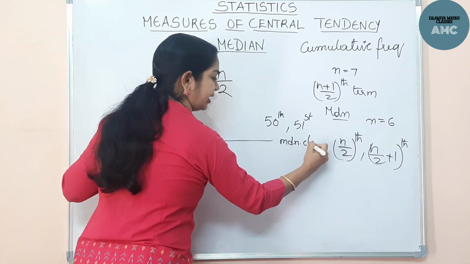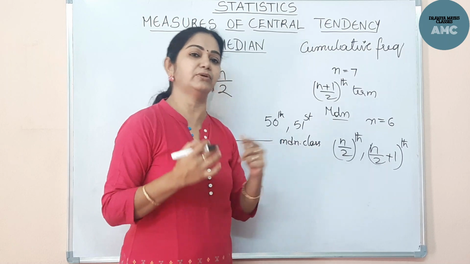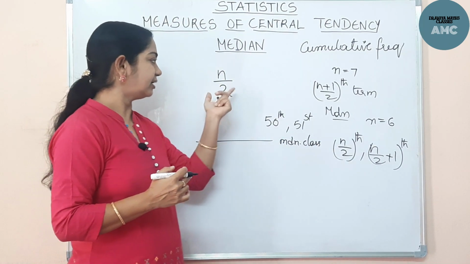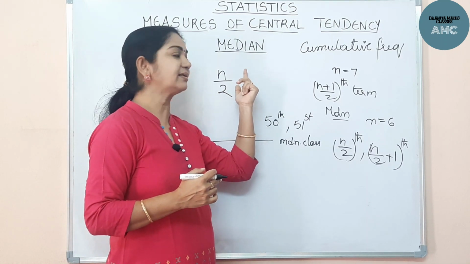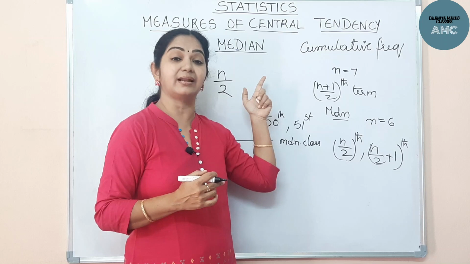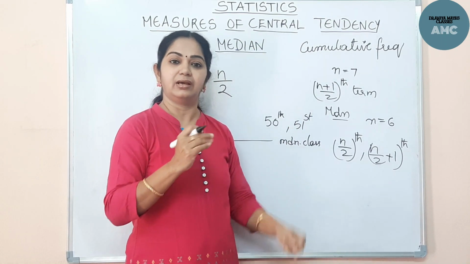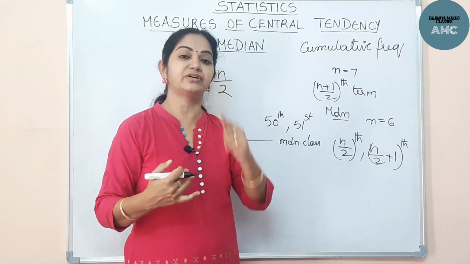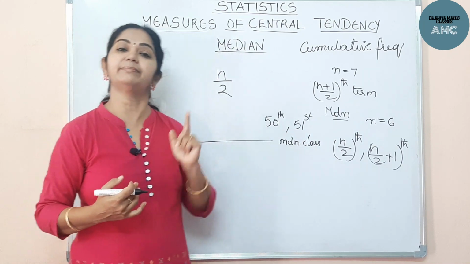When I'm telling you the theory part, when we go to the problem, you will easily understand it. This n by 2th observation, where that class lies, where the cumulative frequency exceeds it for the first time. All the cumulative frequencies will be exceeding altogether later, but for the first time when it is exceeding, that class interval is denoted as the median class.